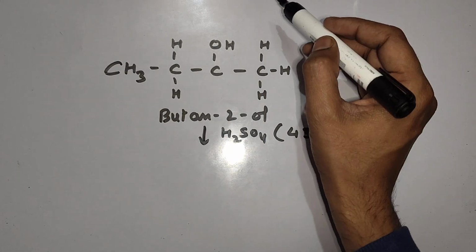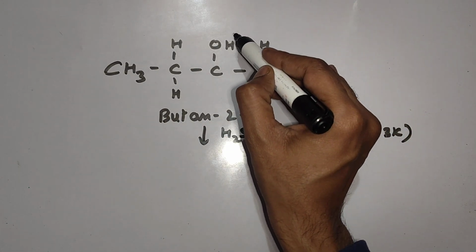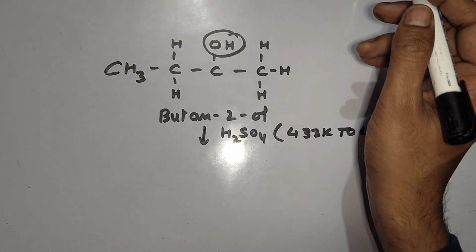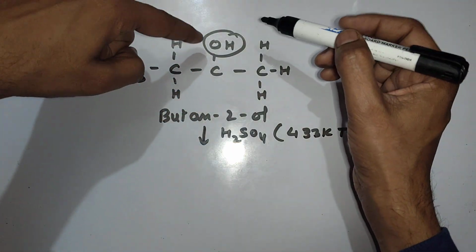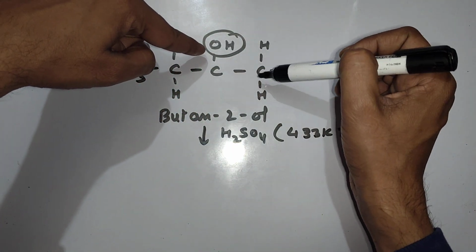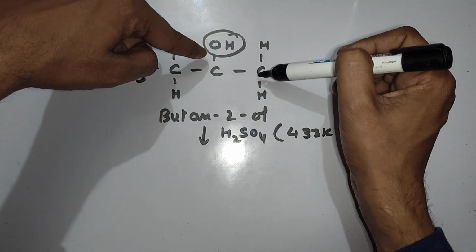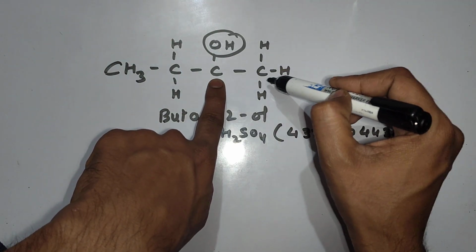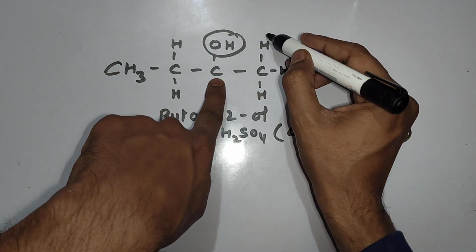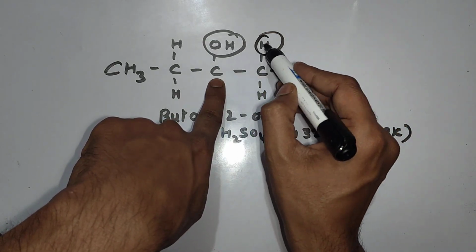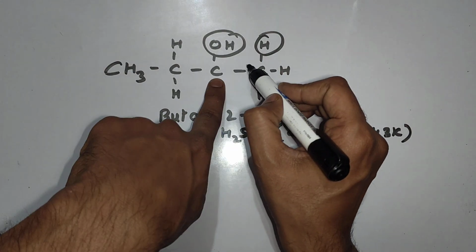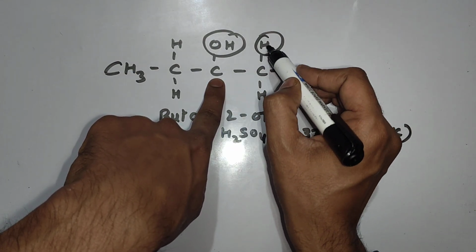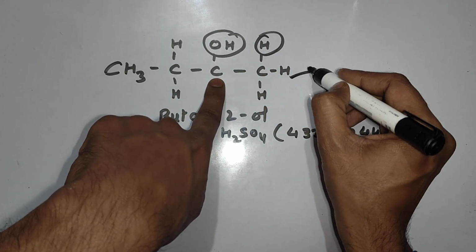Now, what was the technique I have told you? This OH, dehydration means release of H2O, water molecules. So this OH and the carbon next to OH carbon, like this is the carbon of OH, next carbon, this carbon, H from here. Just release out H2O and make bond between these two carbon. Alkene will be generated. So if I am releasing this H and this OH, alkene generated will be this. Check.